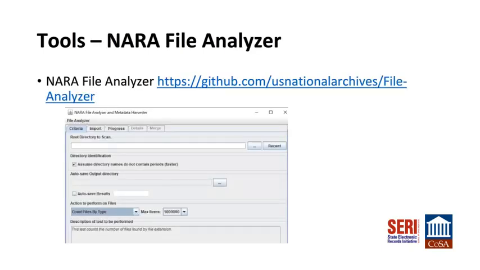File Analyzer, developed by the National Archives and Records Administration, can create checksums, create a count of file formats by type, and create a file inventory. It captures technical metadata to be used in a preservation system or elsewhere and can perform fixity checks.